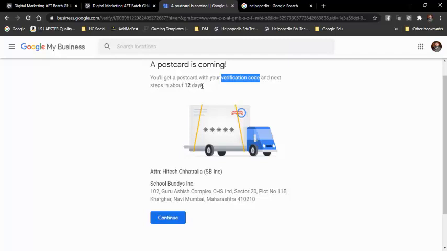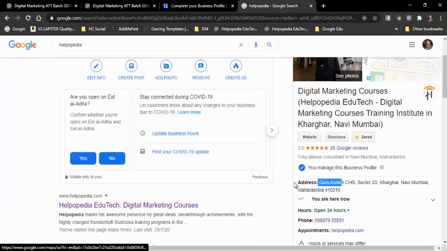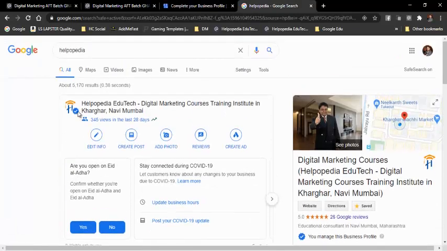So once I get that postcard, I will come to this website again, and I will add that PIN number, that verification code, and once I click on submit, then it will be verified, and then within 2 to 3 hours my listing will be live. So when you search for your business name or the keywords, then your listing would come up like this.